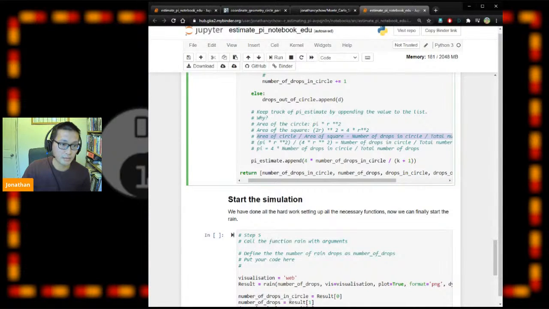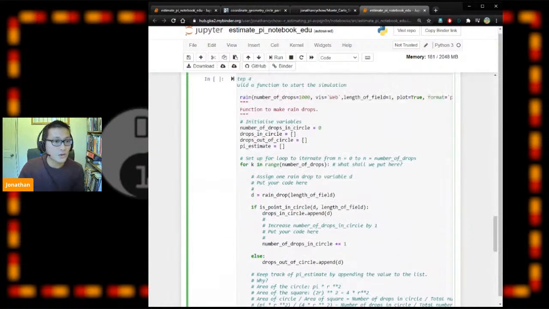So pi becomes 4 times the number of drops in the circle divided by the total number of drops, which is what we do here. It looks very confusing when you look at this line, but hopefully the explanation helps.